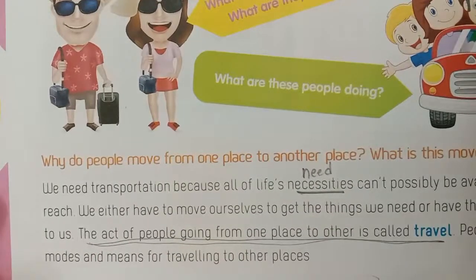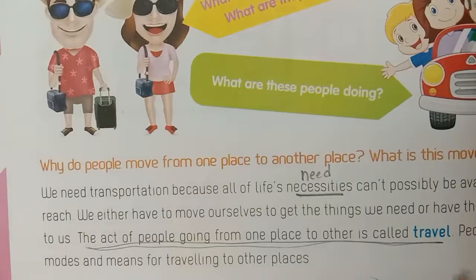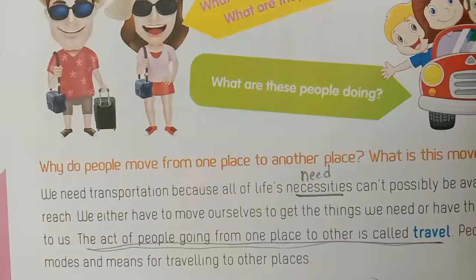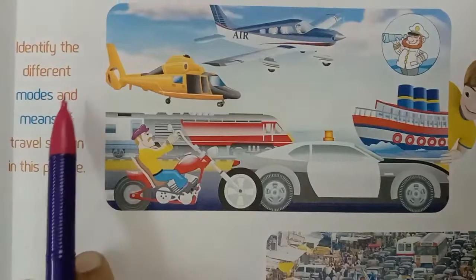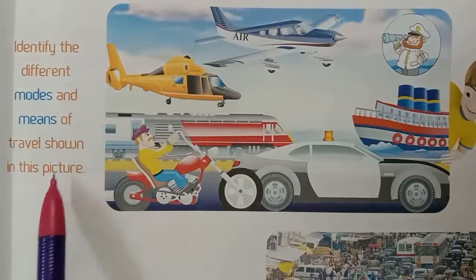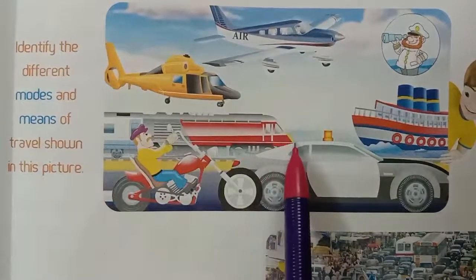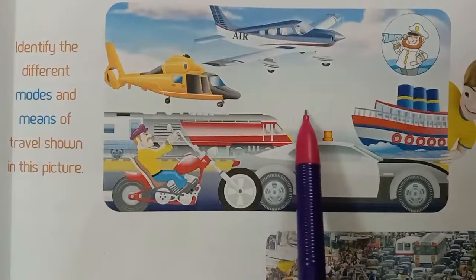Okay. Next, people use different modes and means for traveling to other places. Identify the different modes and means of travel shown in this picture.